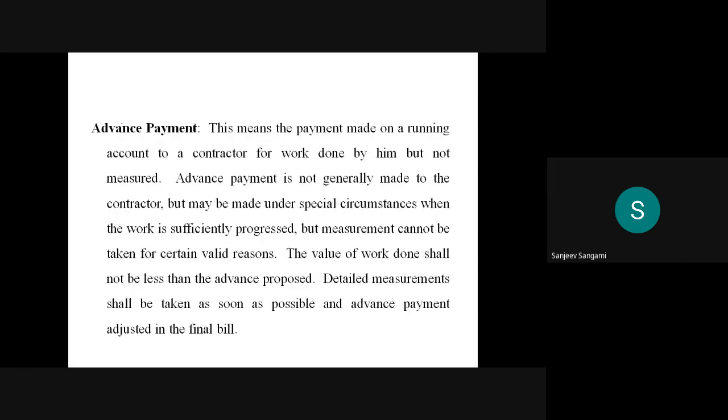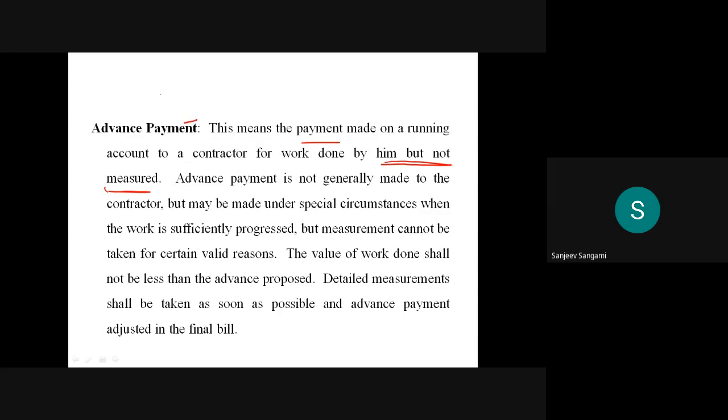Then advance payment. This means the payment is made on a running account to a contractor for work done by him but not measured. You have to keep this in mind: advance payment means without measurement. Neither has he done a part of the work. By seeing the profile of the contractor and the past execution of work he has done earlier, based on that the advance payment will be made.